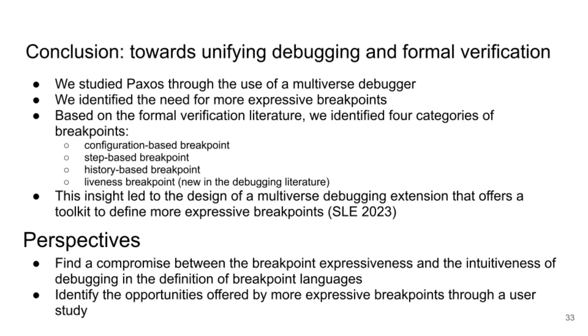History-based breakpoints can take any information from the path that began at the start of the system and led to the current configuration. Finally, liveness breakpoints allow us to write breakpoints describing the future of the execution of the system. This last category is a new occurrence in the debugging literature. The need for these new breakpoints in the context of multiverse debugging led us to create a new toolkit that helps the user to define new breakpoint languages and use them.